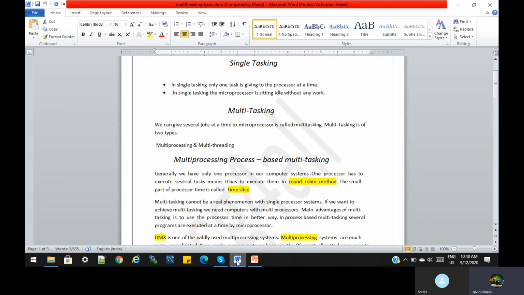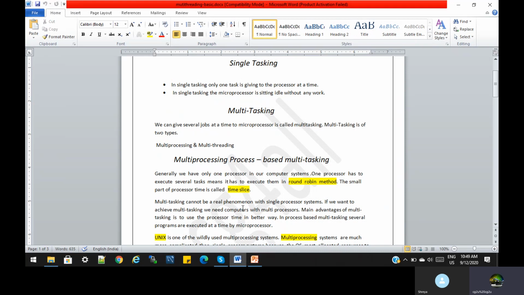Round robin means one task J1 is executed, then stopped, then J2 is executed, then stopped. The small portion of processor time is called a time slice. Multitasking is not a real phenomenon with a single processor. It is very difficult to achieve multiprocessing with a single processor. If we want to achieve multitasking, we need a computer with multiple processors, and then we can easily achieve that.